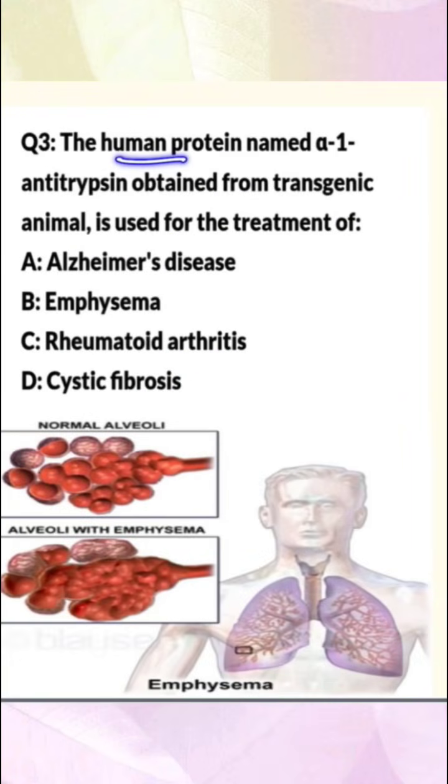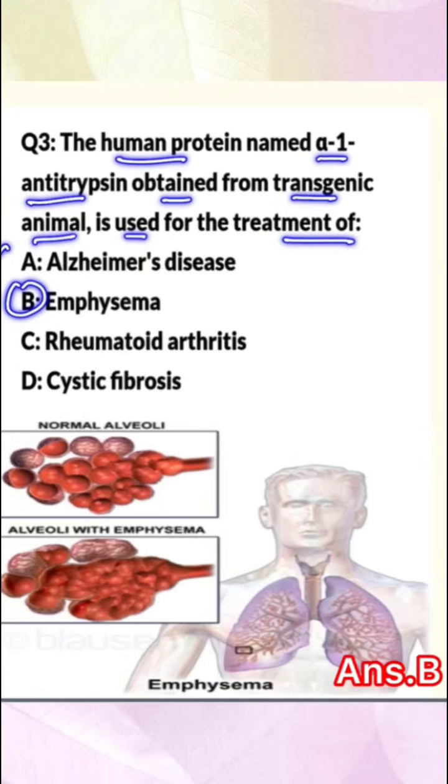The human protein named alpha-1 antitrypsin obtained from transgenic animals is used for the treatment of... so here the correct answer is B, emphysema. Emphysema is a lung disease which is caused due to the deficiency of alpha-1 antitrypsin.